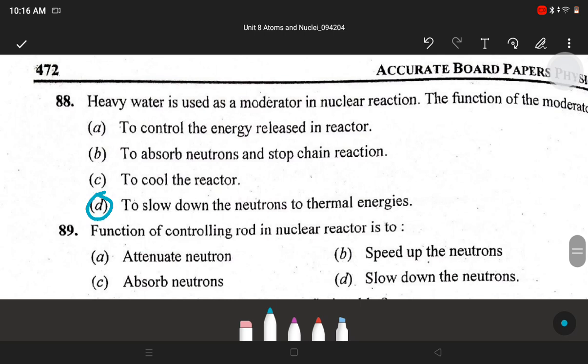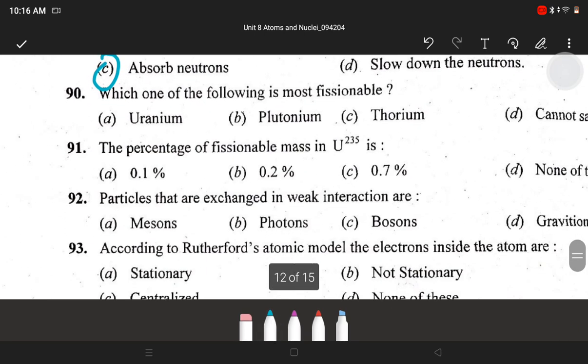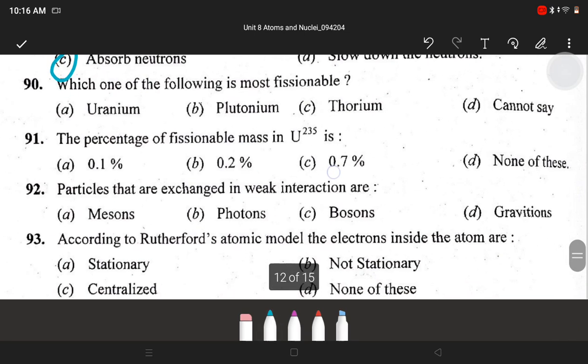Next, function of controlling rod in nuclear reactor is to. Answer is absorb neutrons. Next, which one of the following is most fissionable?